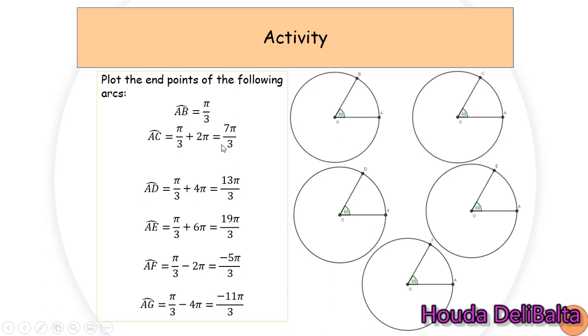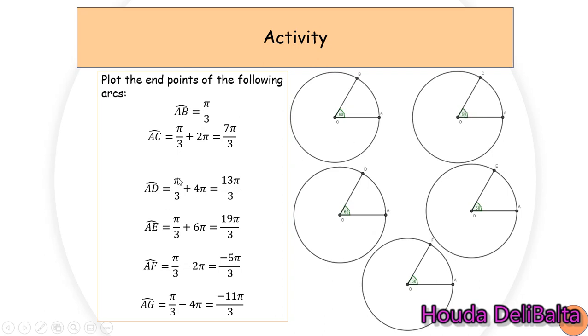But notice that pi over 3, which corresponds to arc AB, and 7 pi over 3, which corresponds to arc AC, have the same endpoint, as you see here. And they measure the same amount, the same value in degrees, 60 degrees.